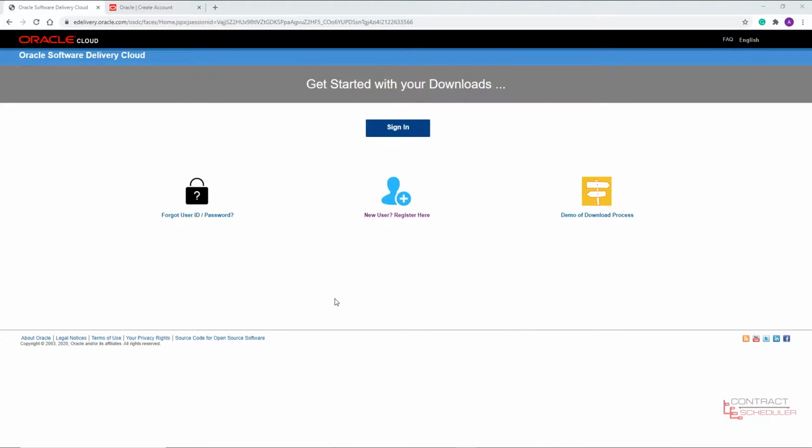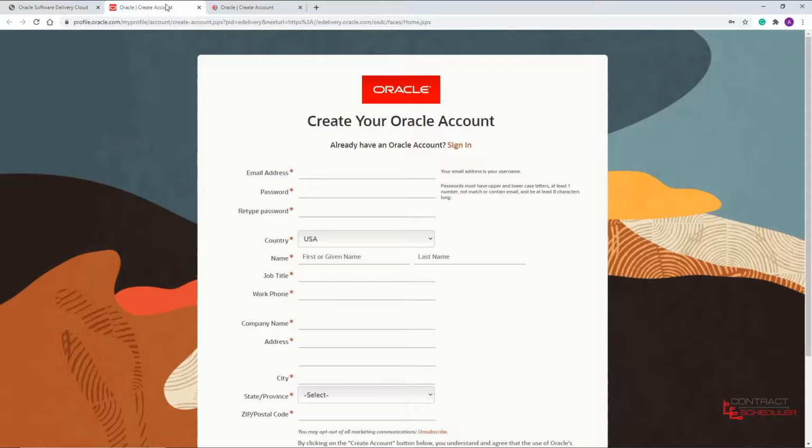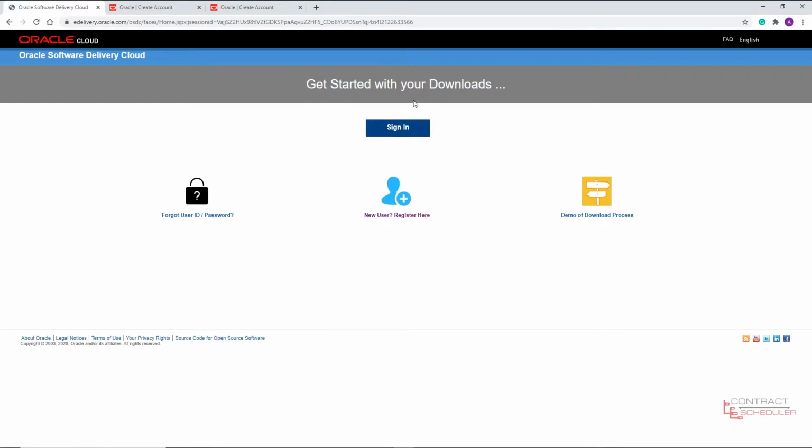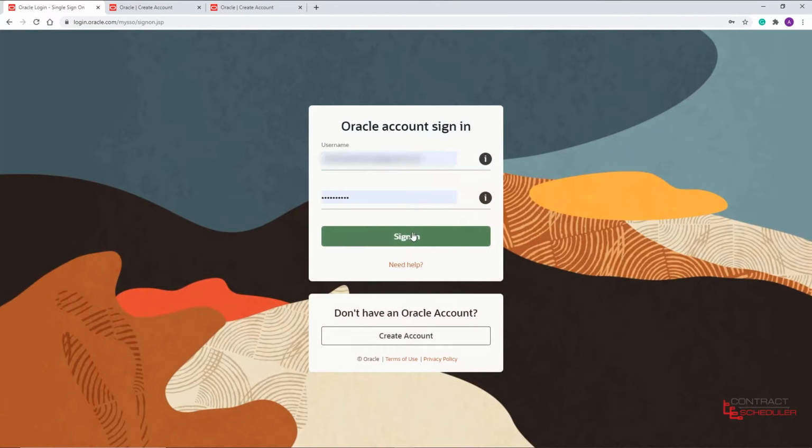Once you are into the Oracle Software Delivery Cloud, you can either sign in or register. I already had it open, but if you notice, all the data that they ask you for to register is actually personal data, and it's free. I already have my account, so I'm gonna go ahead and sign in.